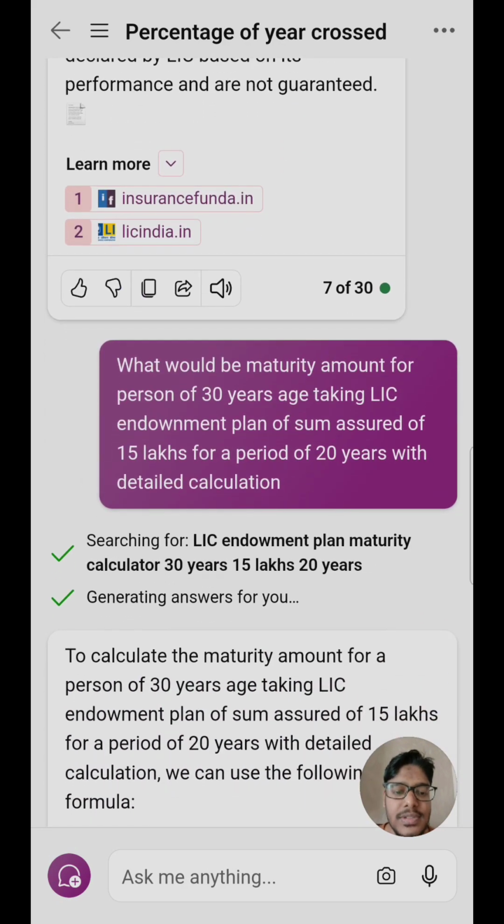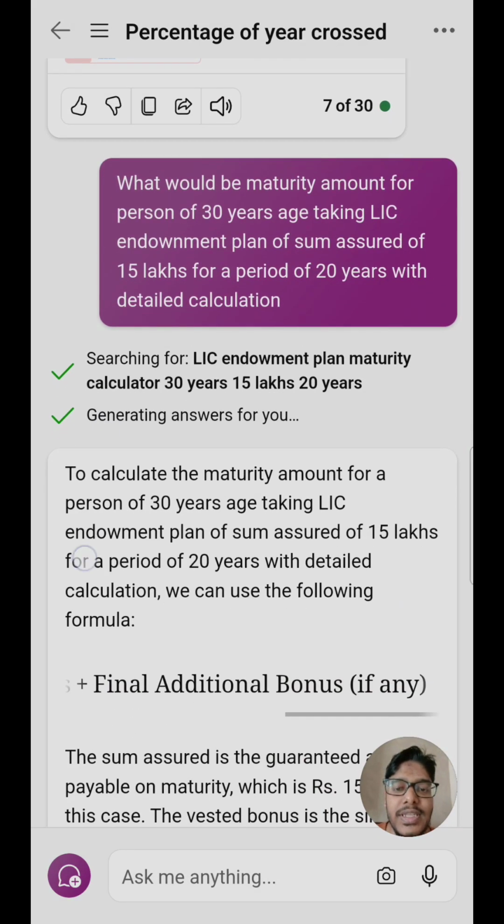The next thing which is of particular interest to me is the maturity amount. Let's say a person is 30 years of age and takes the LIC endowment plan for 15 lakhs of sum assured and for a 20-year time period. What happens to that amount after 20 years have finished? That is, you keep on paying premiums for 20 years. How much would you get back in return? That was of interest to me, and I asked for the detailed calculation.